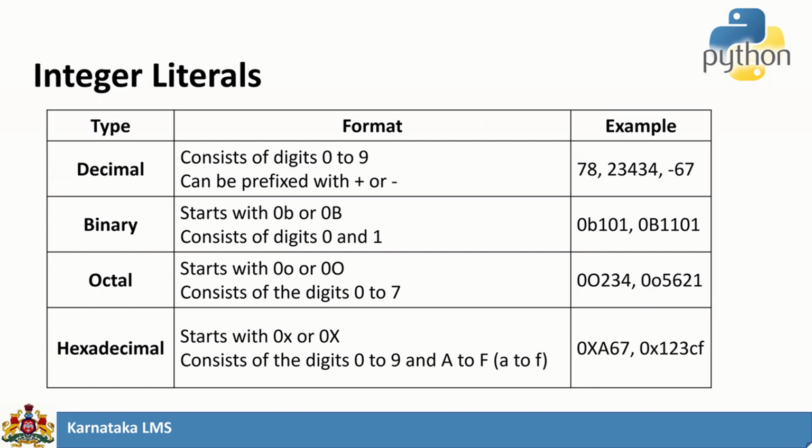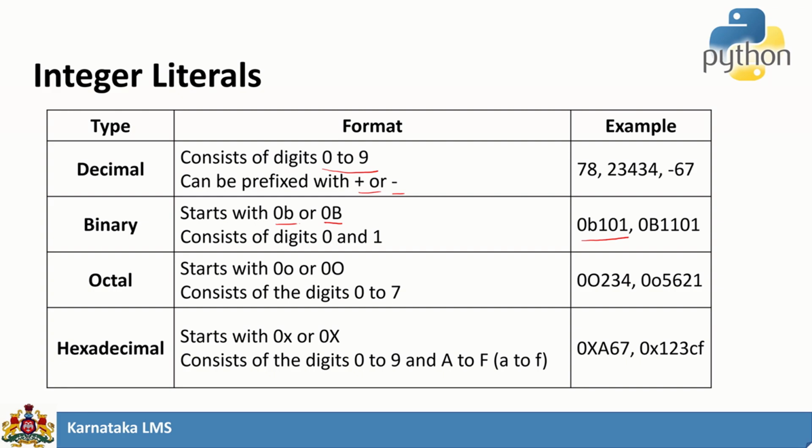Decimals may have digits 0 to 9 with some sign, plus or minus. Binary means you can mention it with 0b. It says that it is a binary. It can be either uppercase or lowercase b. So here is an example: 0b101 becomes a binary literal.